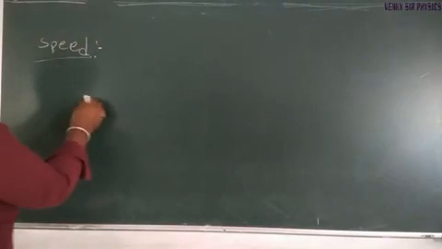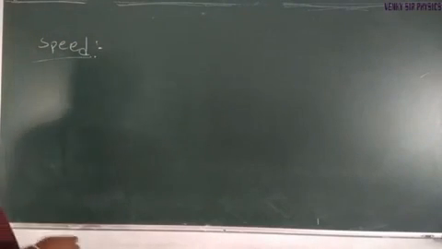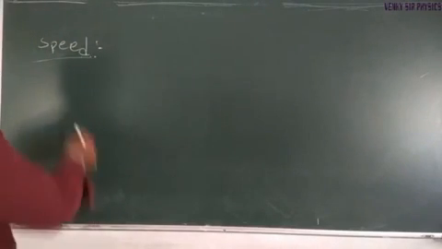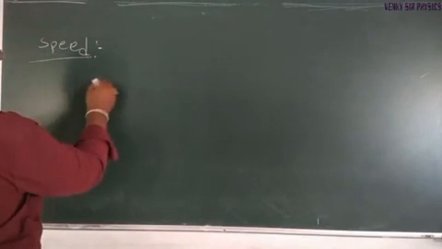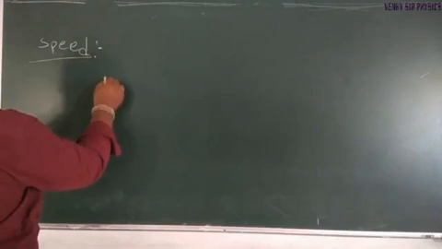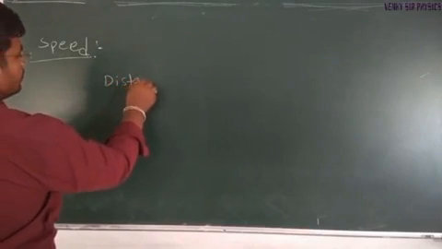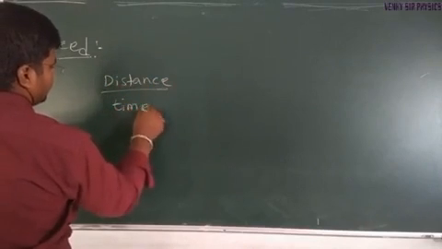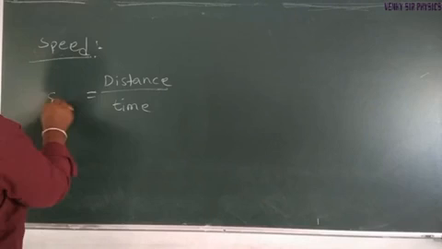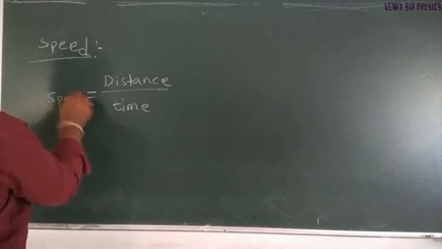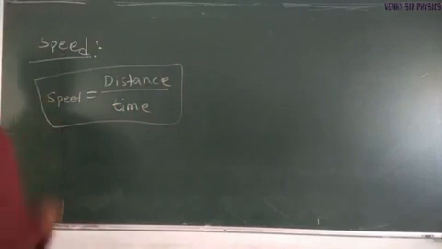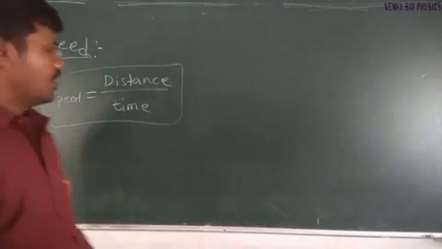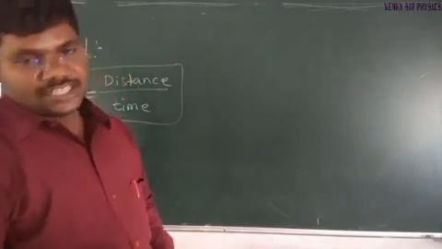Speed is the rate of change of position, or distance divided by time. Speed is equal to distance by time. The ratio of the distance to the time taken is called speed.